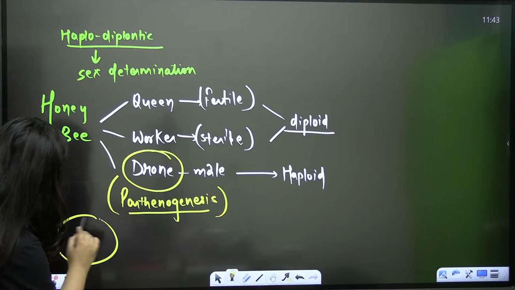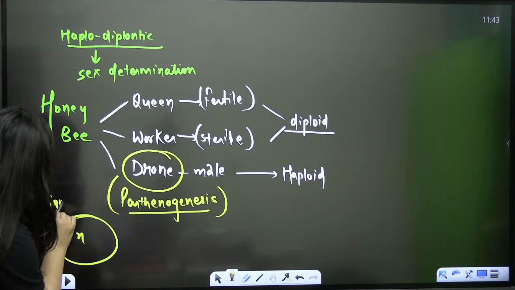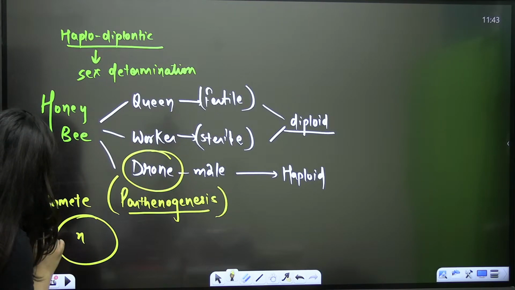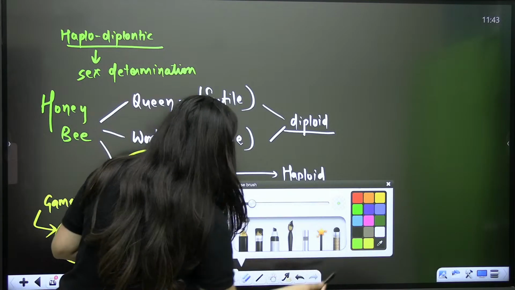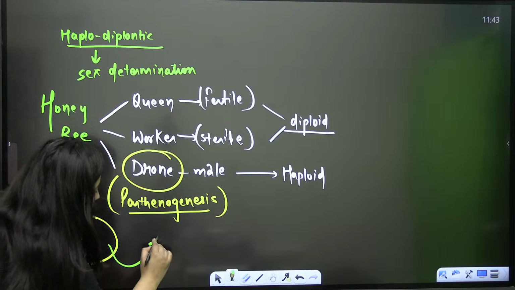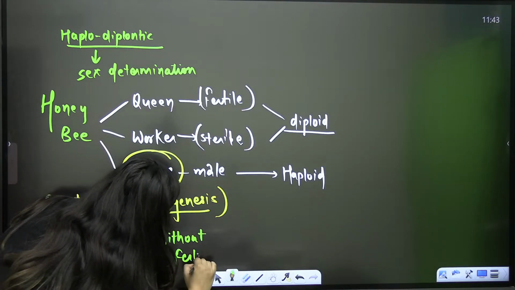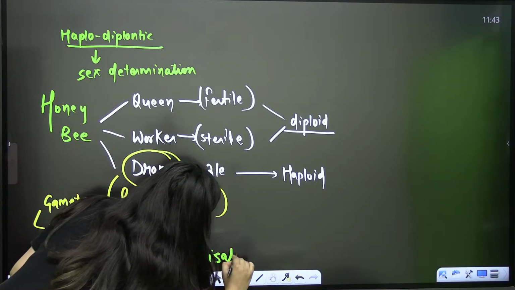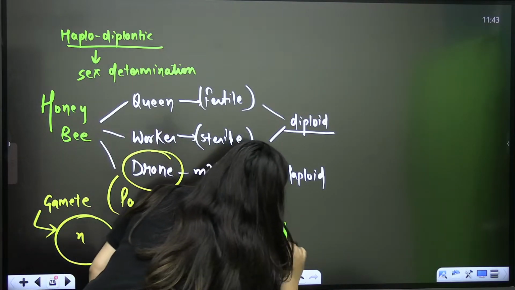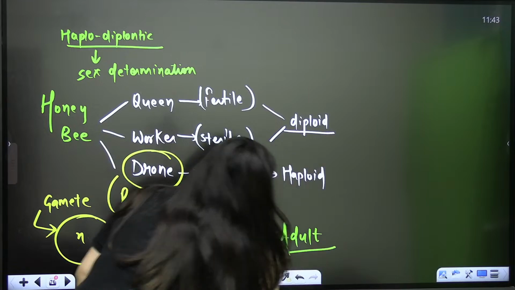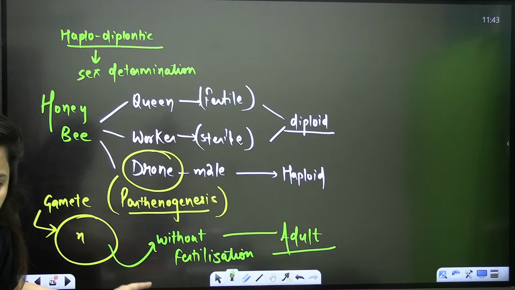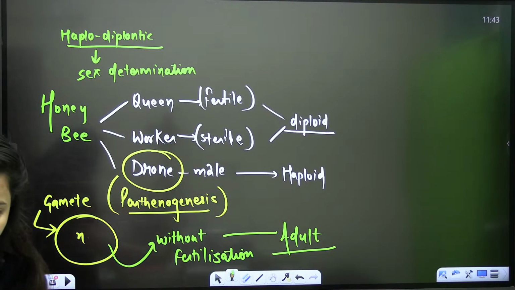A haploid gamete without fertilization forms the adult. So when the gamete forms the adult without fertilization, this is parthenogenesis.